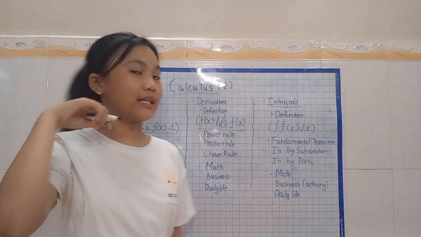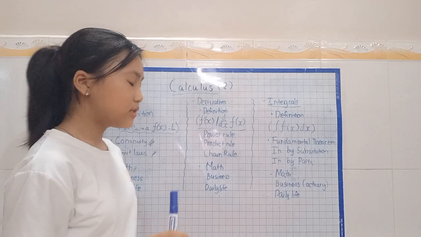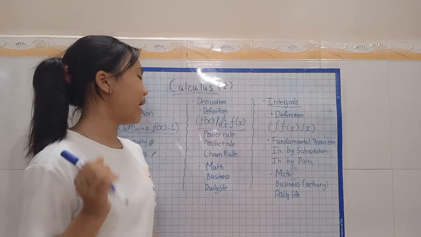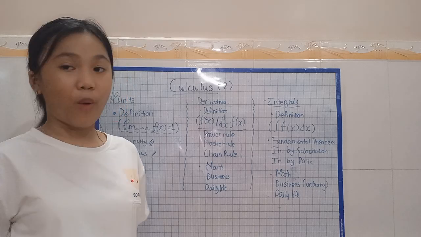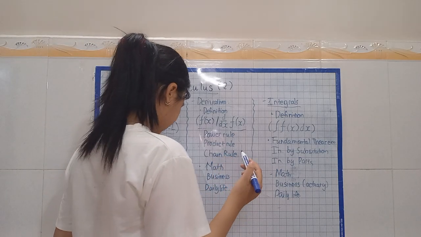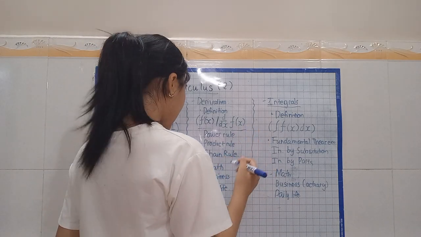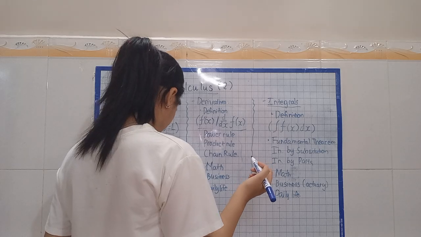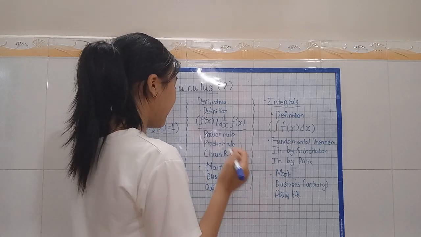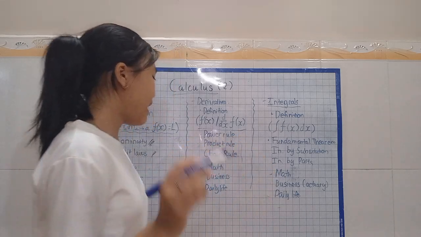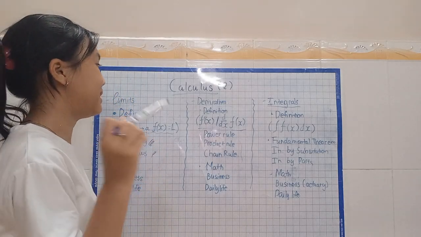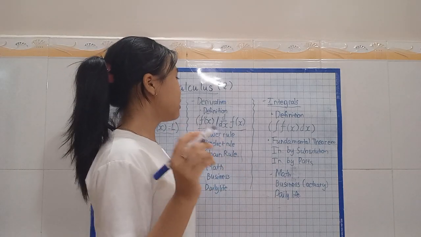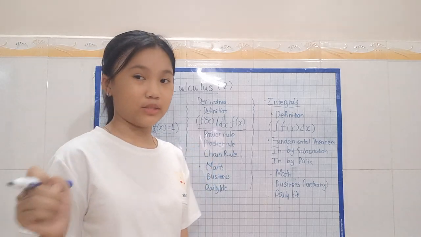Let's look at some of its rules. Derivatives have lots of rules, but I just want to mention three of the most important here. First is the power rule, which is basically the rule that runs derivatives. Next is the product rule, and last is the chain rule. These are really crucial to understand if you want to be able to use derivatives.